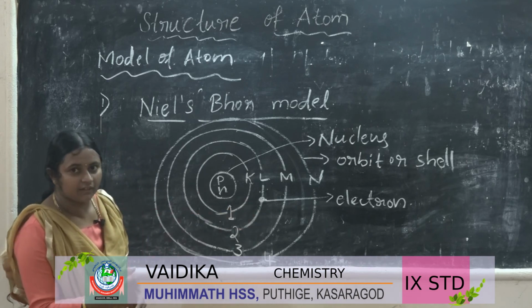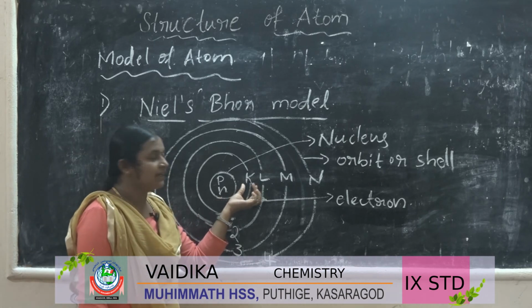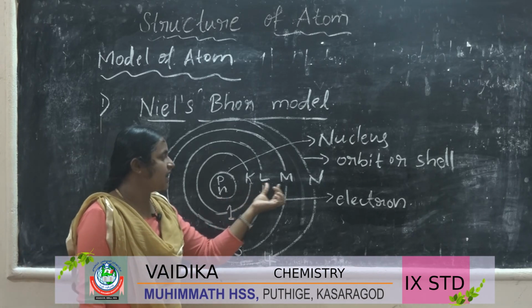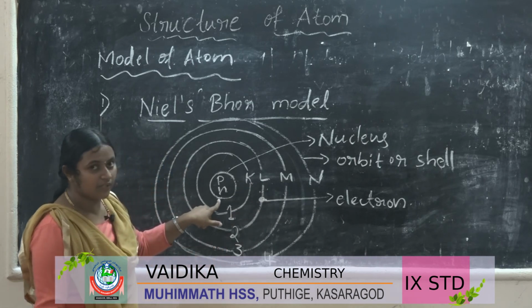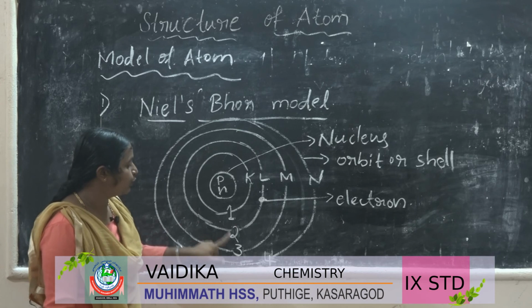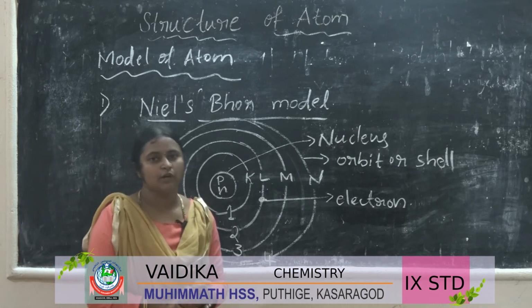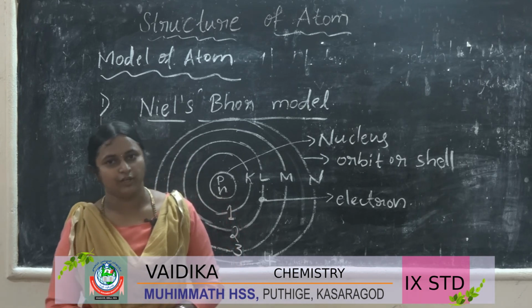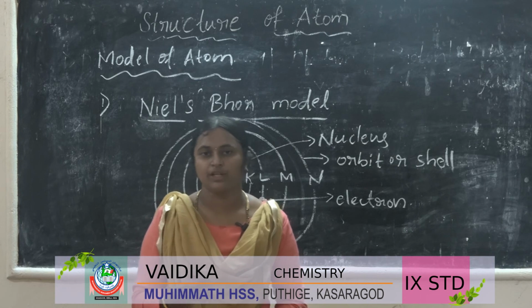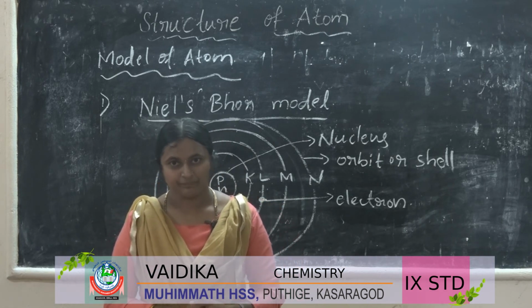And how can we name the shells or orbits? With capital letters of English, K, L, M, N from the nucleus, or we can give numbers 1, 2, 3, 4 from the nucleus. This is the Bohr model of an atom. We studied two models, right? One is the Rutherford model of an atom, and another is the Bohr model of an atom.